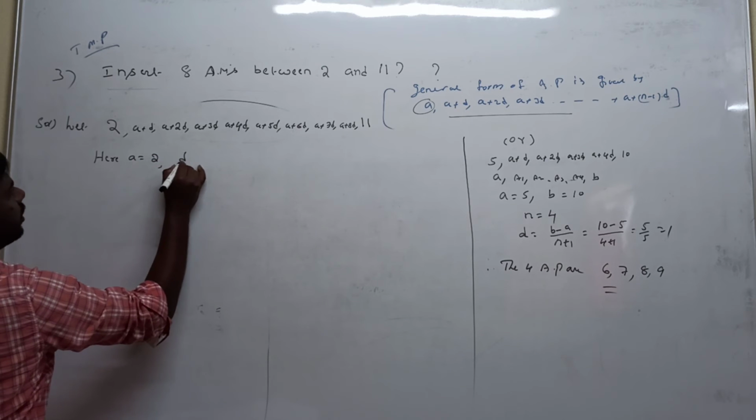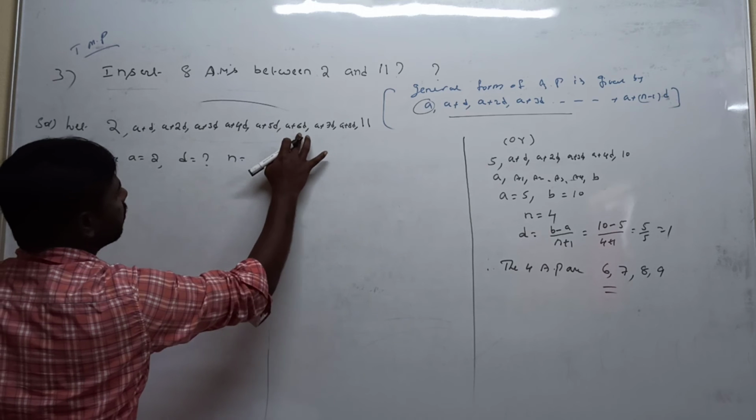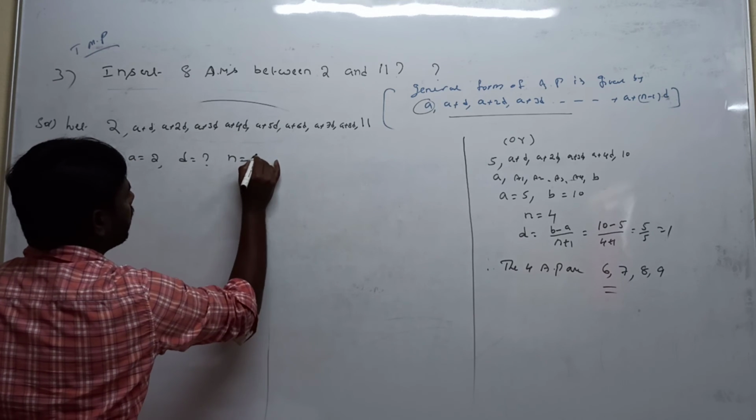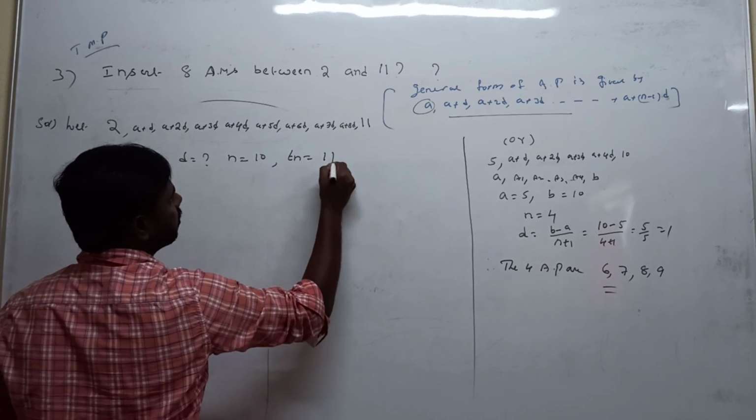To calculate d: n is equal to 1, 2, 3, 4, 5, 6, 7, 8, 9, 10. The total number of elements n is 10, so the last term value is 11.